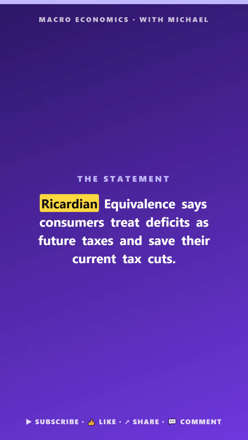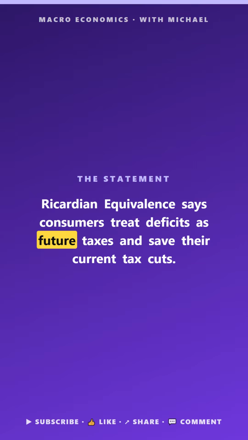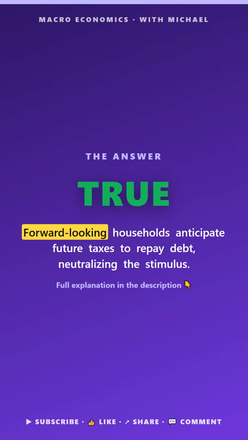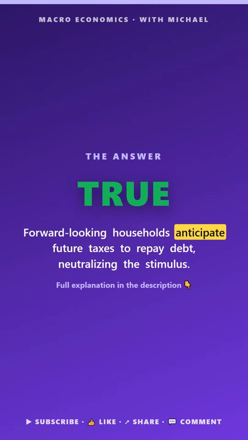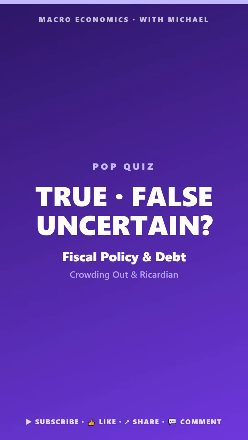Macro pop quiz. Fiscal policy and debt. True, false, or uncertain. Ricardian equivalence says consumers treat deficits as future taxes and save their current tax cuts. The answer is true. Forward-looking households anticipate future taxes to repay debt, neutralizing the policy.